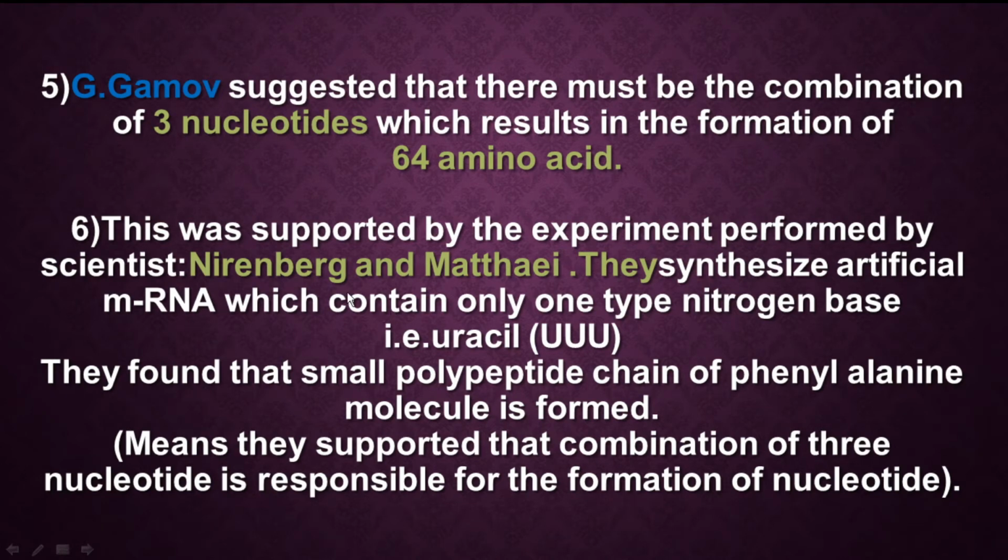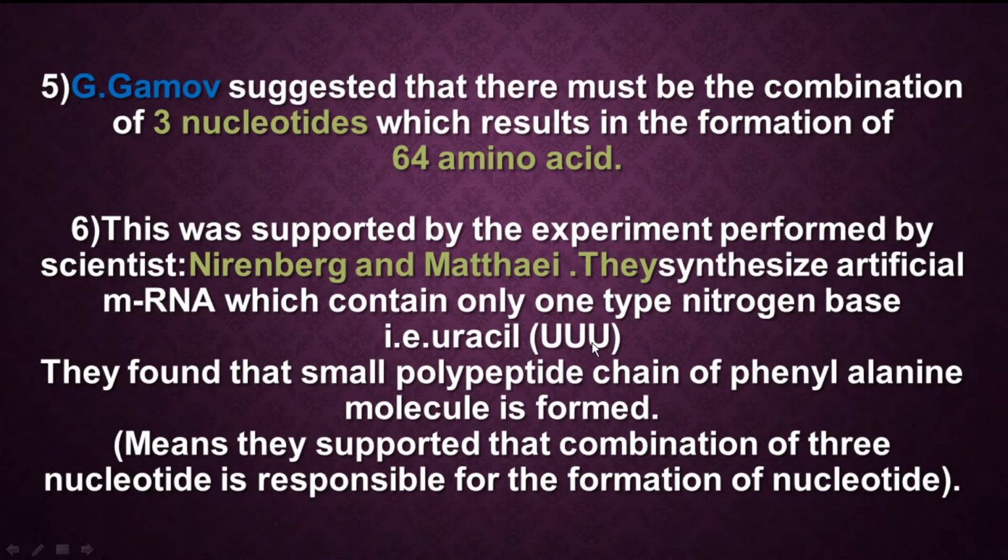These 2 scientists, Nirenberg and Matthaei, prepared artificial mRNA. mRNA is responsible for the formation of protein, but they made a little change. In the mRNA they used only one type of nitrogen base.